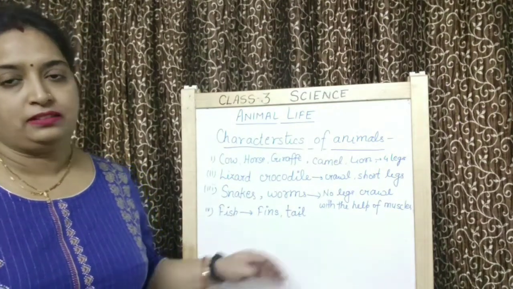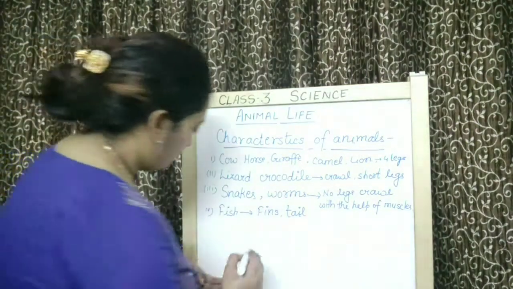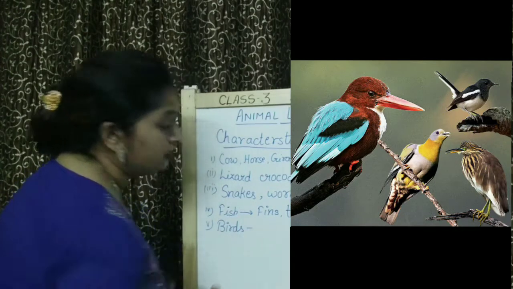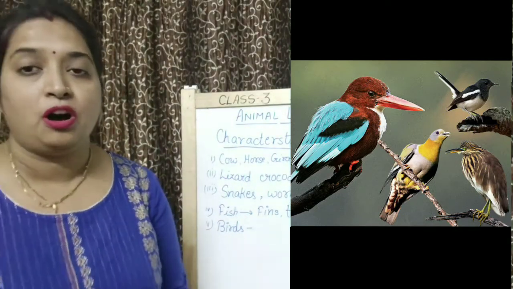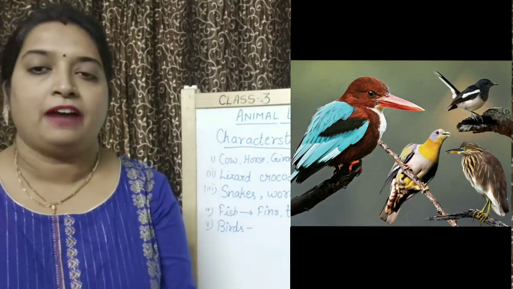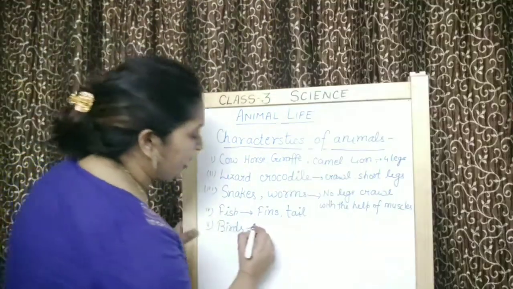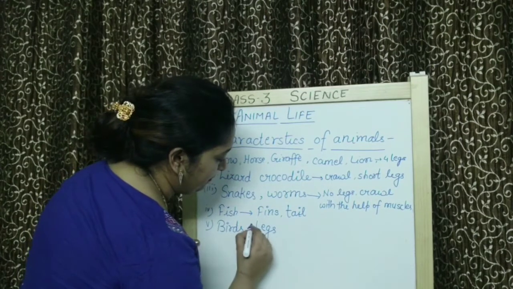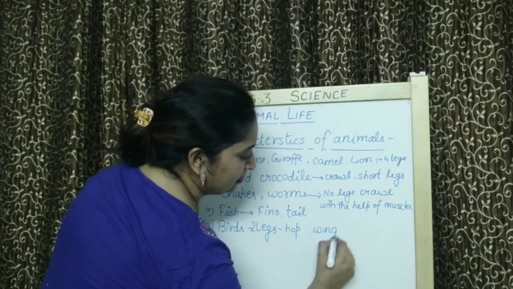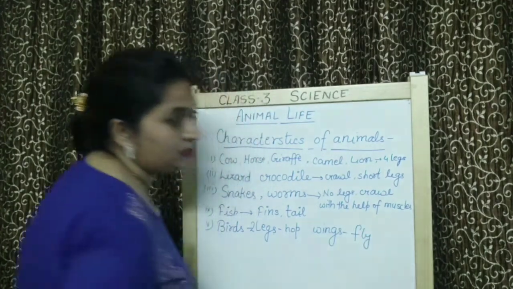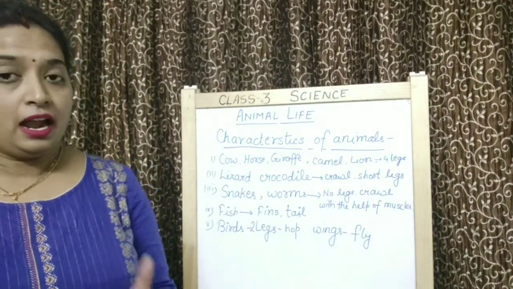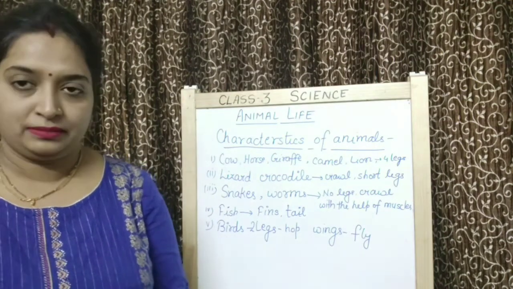They have tails. Right? Now, what about birds? How do birds move, children? Birds move with the help of 2 legs. All the birds have 2 legs and also they have 2 wings. So, with the help of their legs, they hop. And with the help of wings, they fly. So, what do birds have for movement? Birds have wings to fly and birds have legs to hop.